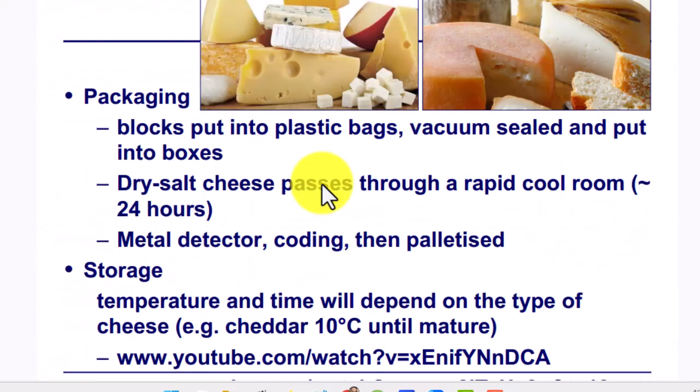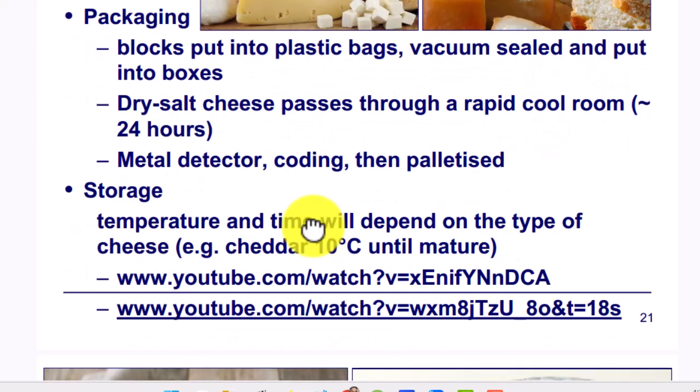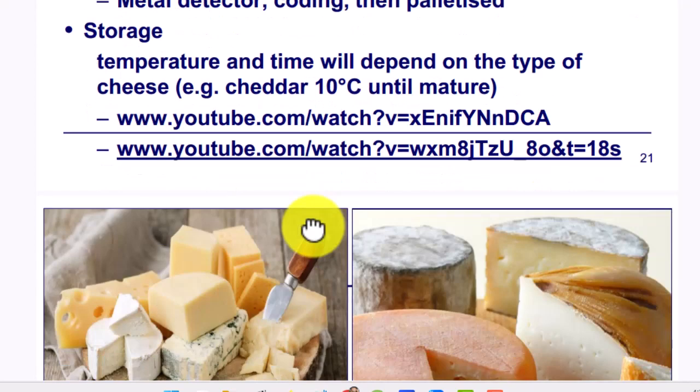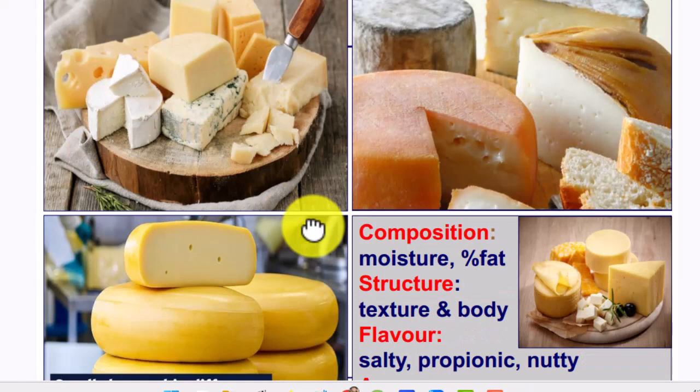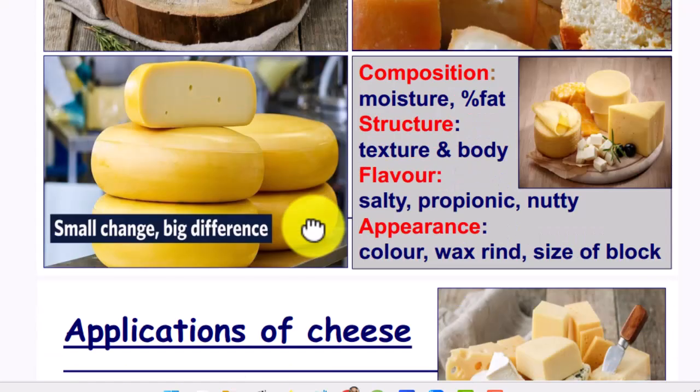Packaging: blocks are put into plastic bags, vacuum sealed and put into boxes. Dry salt cheese passes through a rapid cool room, then a metal detector, cooling, then palletized. Storage temperature and time will depend on the type of cheese. Composition, moisture percent, structure, texture, and body, flavor, salt.